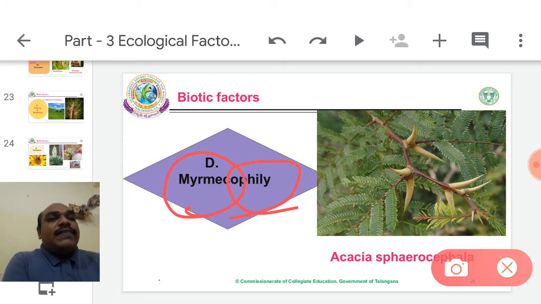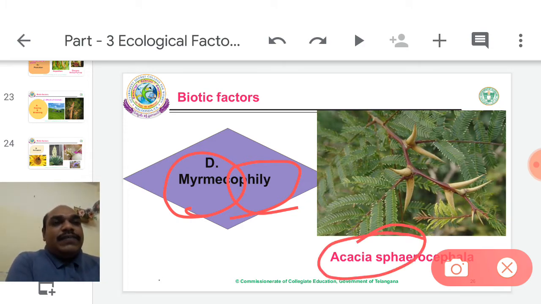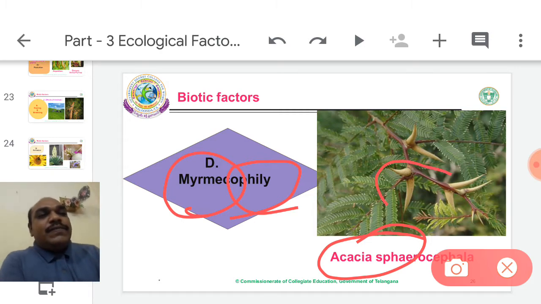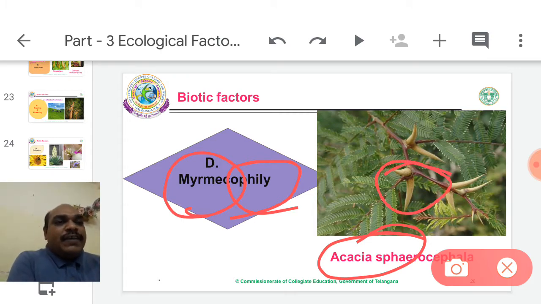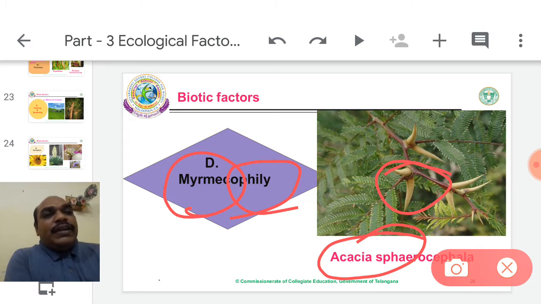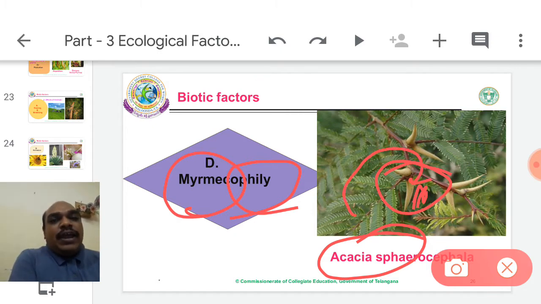For example, Acacia sphaerocephala. In Acacia species, the spines are very large, very big in size. So on the inner side of those spines, there is a hollow, cave-like structure. The ants enter into that hollow and can live in it. So here the host provides some place, but the ants at the same time protect the plant.